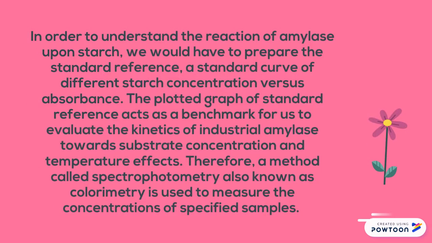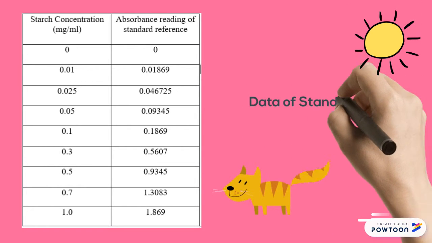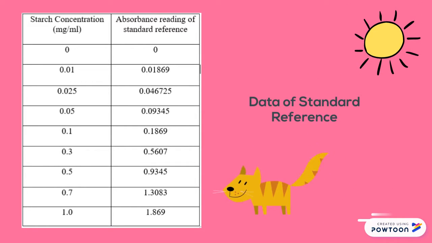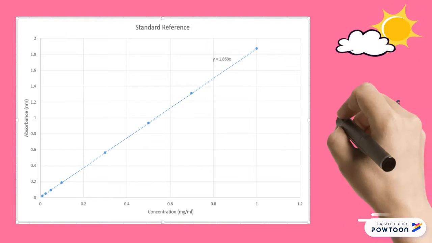In order to understand the reaction of amylase upon starch, we would have to prepare the standard reference, a standard curve of different starch concentration versus absorbance. We didn't get the actual result because of improper technique in handling the spectrophotometry. But for the sake of learning purposes, we changed the absorbance values of all samples. So, we assume this is our data of standard reference. From the data, we plot a curve of standard reference.